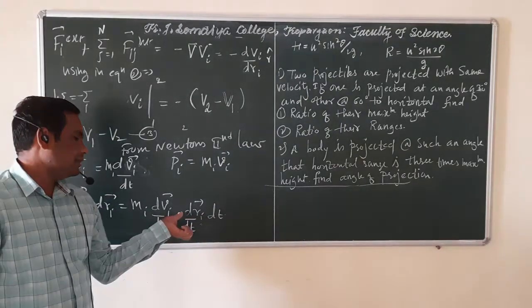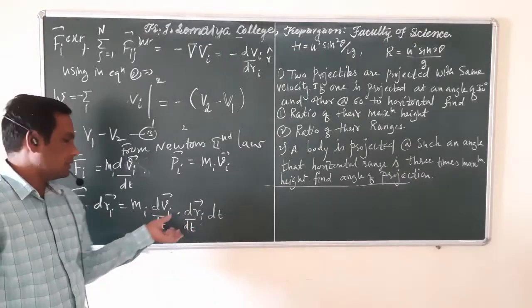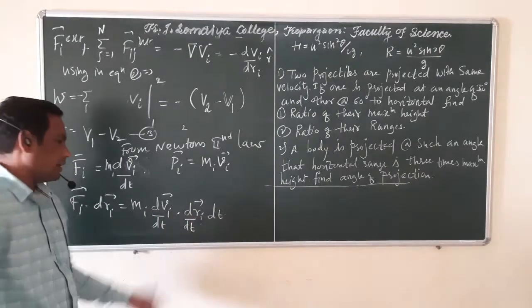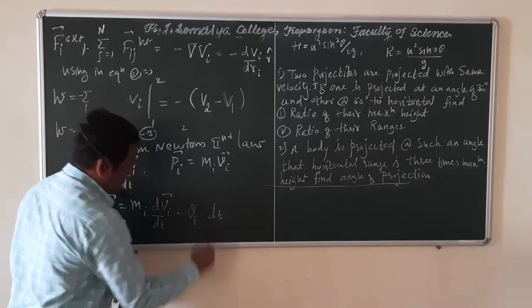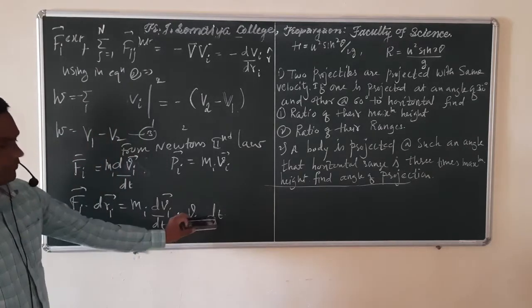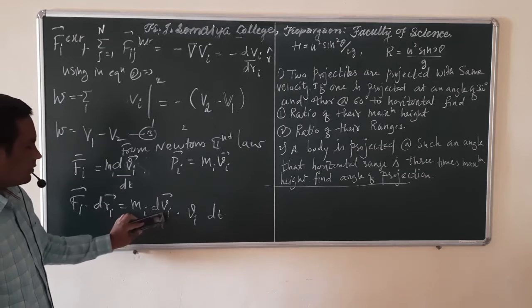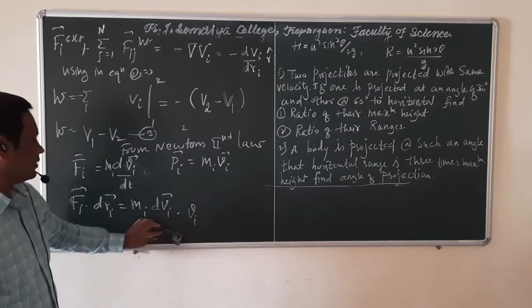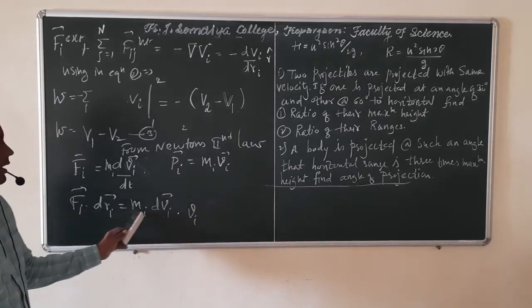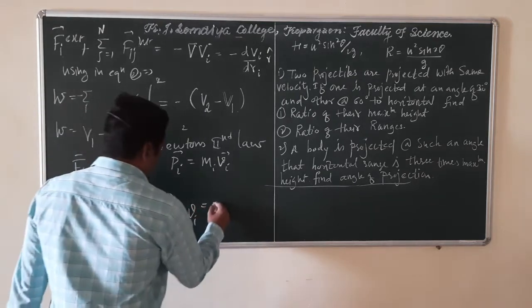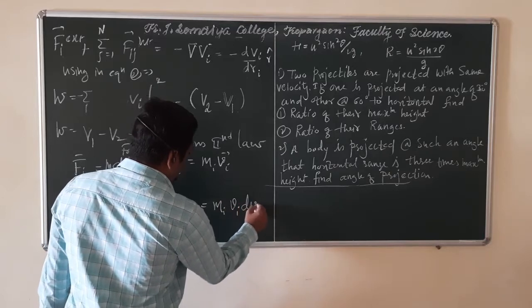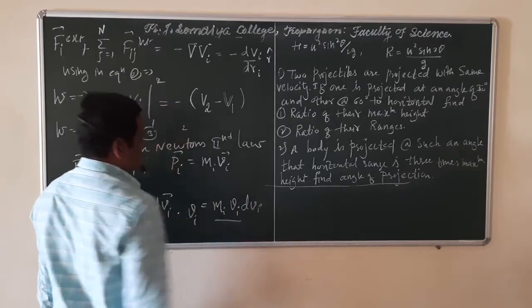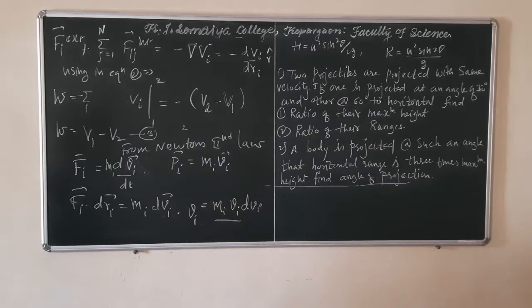So the rate of change of displacement of the ith particle is nothing but the velocity of the ith particle, so you can write this term as v_i. Now this dt will cancel with this dt. So we get the equation for F_i dot dr_i as m_i into v_i into dv_i. So you can put this in equation 1.